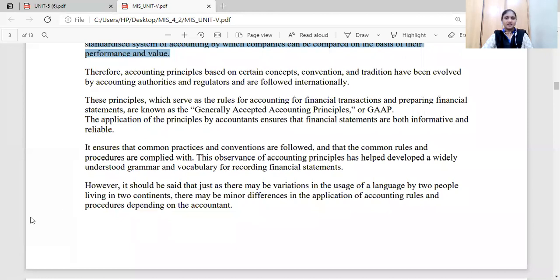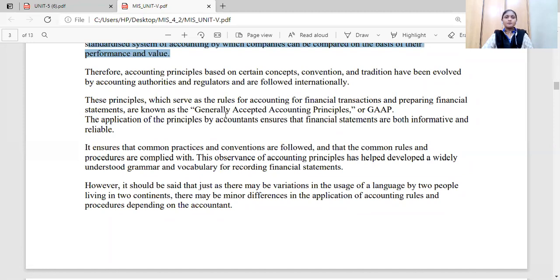These principles serve as the rules for accounting for financial transactions and preparing financial statements. What is meant by preparation of financial statements, we have studied already. Those are known as generally accepted accounting principles. The accounting authorities and regulators prepare certain concepts, conventions and traditions for performing accounting transactions, maintaining accounting data and preparing financial statements.